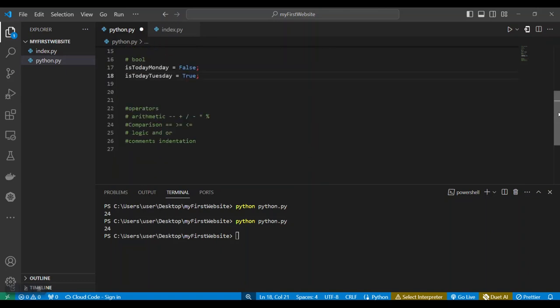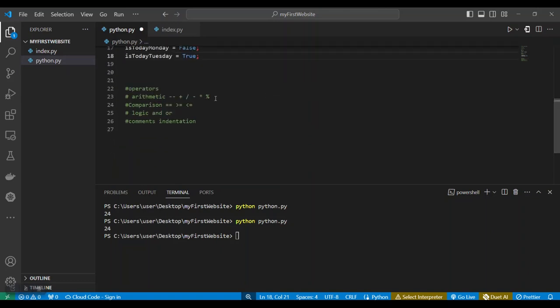There are other types, but we are going to look at them when we go a little more advanced than we are currently. All right. So the next thing we are going to look at is operators in Python. Operators in Python are used to perform arithmetic operations and so on. Python supports most of the basic arithmetic operations that you can think of, including plus, minus, division, multiplication, and remainder.